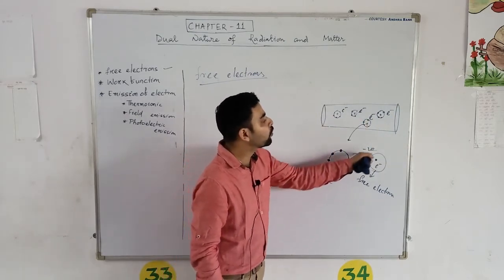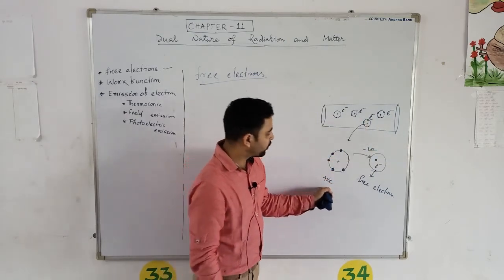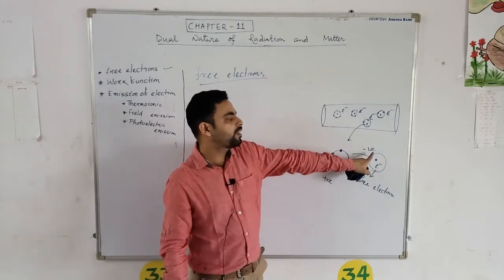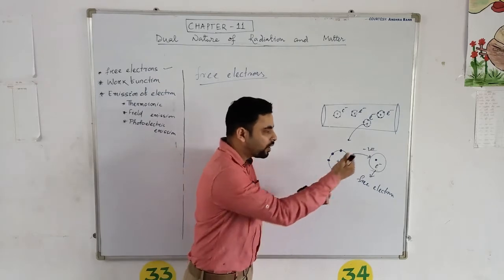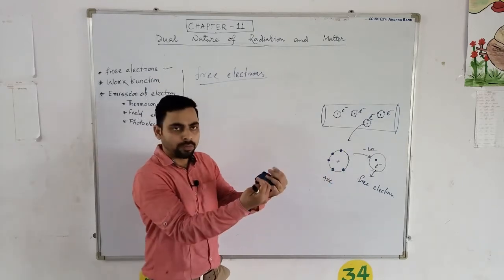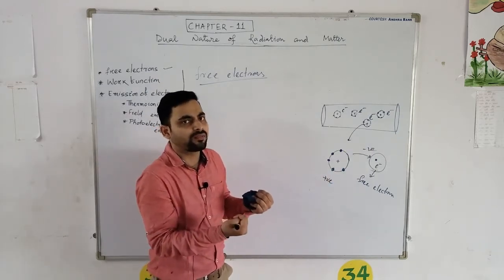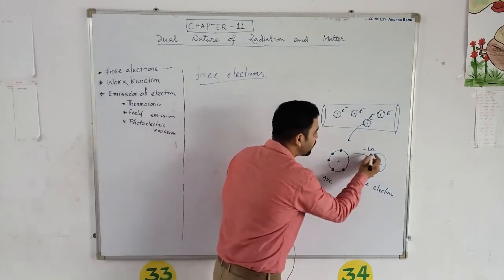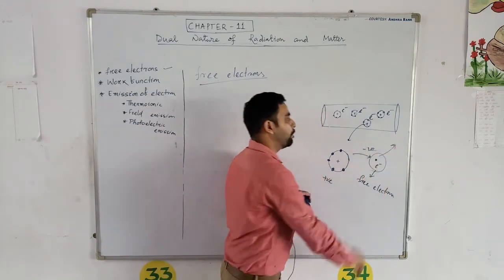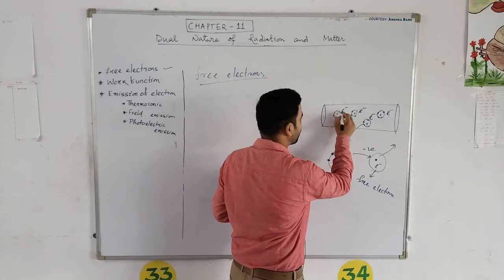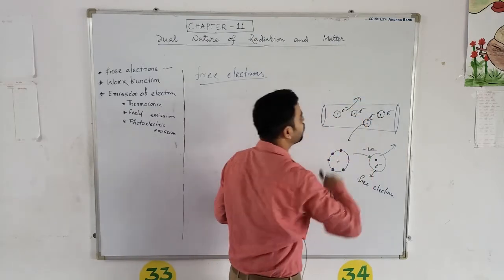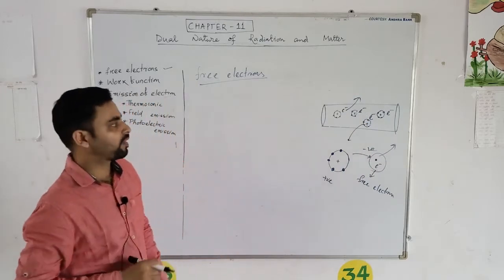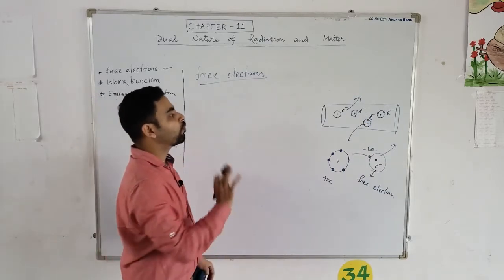There will be Coulombic attraction between this positive metal ion and this negative electron. So this positive metal ion will try to pull this electron towards itself. They will not allow this electron to move out from the metal surface. Due to this, present atoms, electrons cannot move out from the metal surfaces.